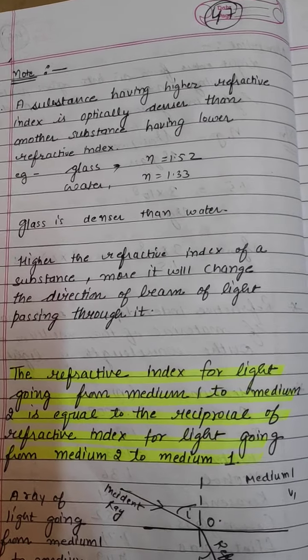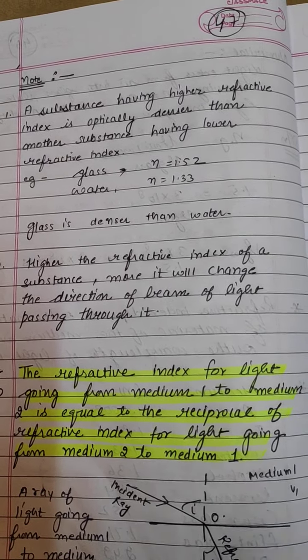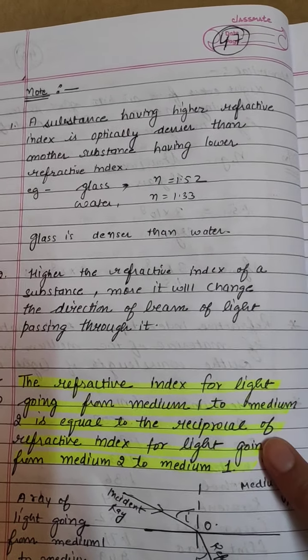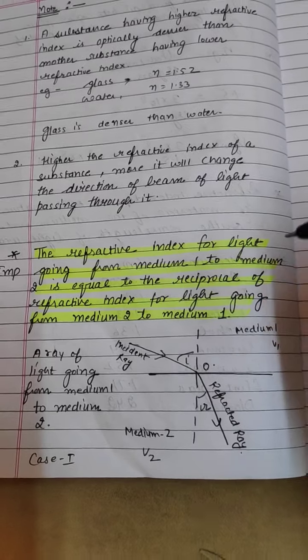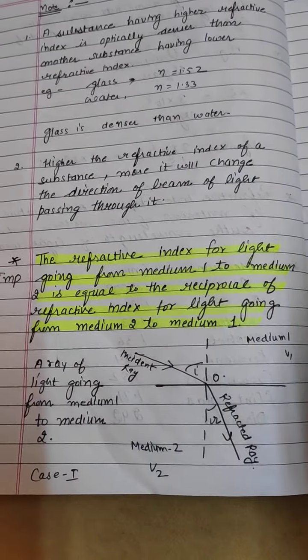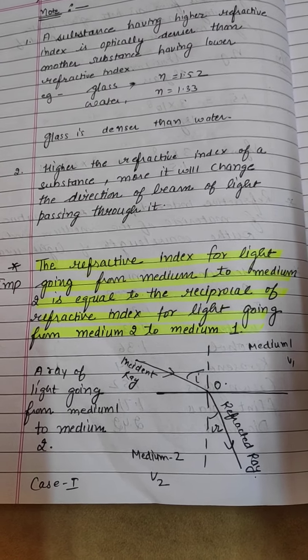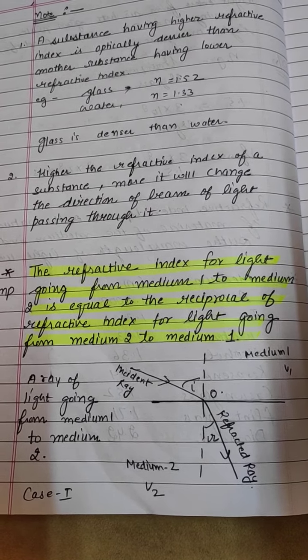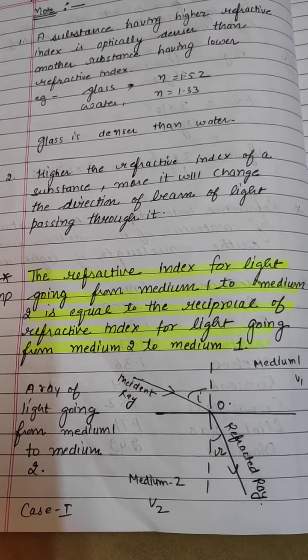Higher the refractive index, more it will change the direction of the beam of light passing through it. And the refractive index for light going from one medium to another, this again we have to prove, and this is a very important topic. The refractive index of light going from medium 1 to medium 2 is equal to the reciprocal of the refractive index of light going from medium 2 to 1.